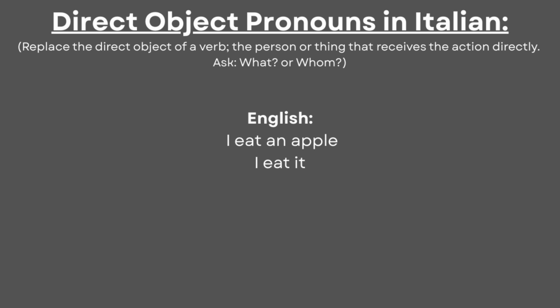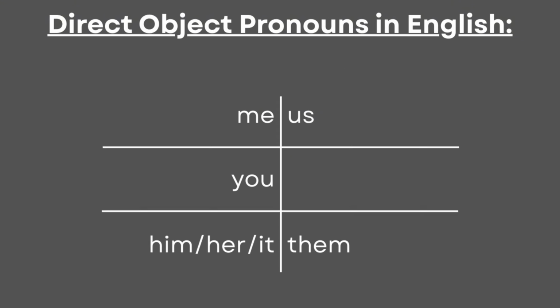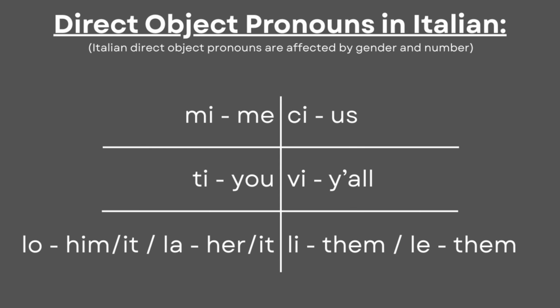And in English, we can have a simple phrase like I eat an apple. I eat it. The direct object is apple, and its pronoun is it. Such pronouns in English are me, you, him, her, us, and them. But in Italian, their forms will be different, being affected by gender and number.